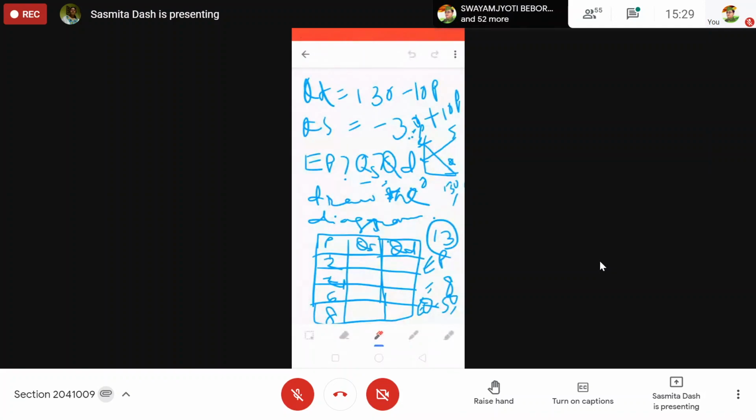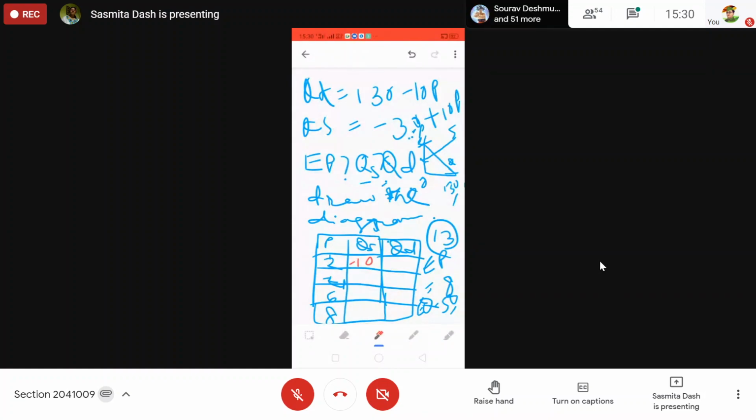P is equal to 2, quantity supply minus 30 plus 20, that is minus 10. How much will it be if it is 4? Minus 30 plus 40.